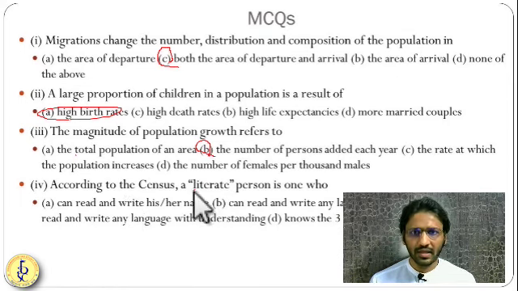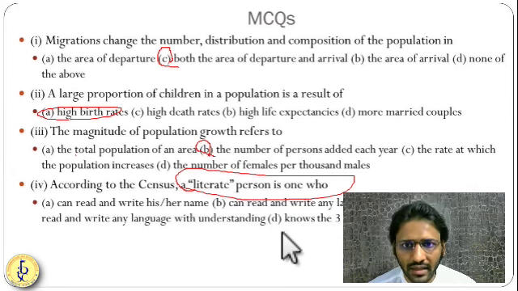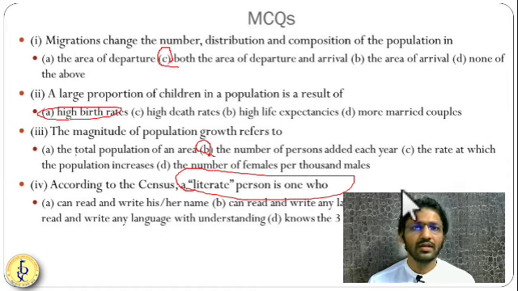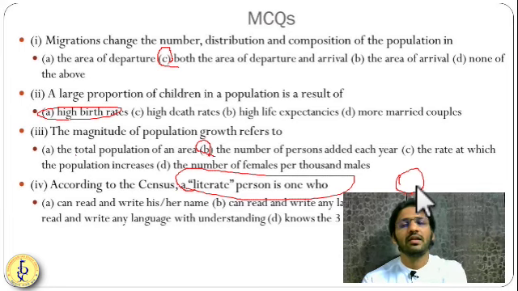According to census, a literate person is one who is 7 years and above who can read and write. So can read and write. Okay, I think it will be C. C is hidden behind my screen. So I think C is the option where people are 7 years or more, they can read, write, and understand any language. You are calling them literate.